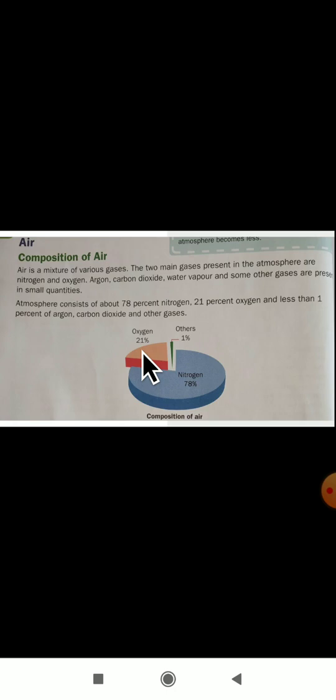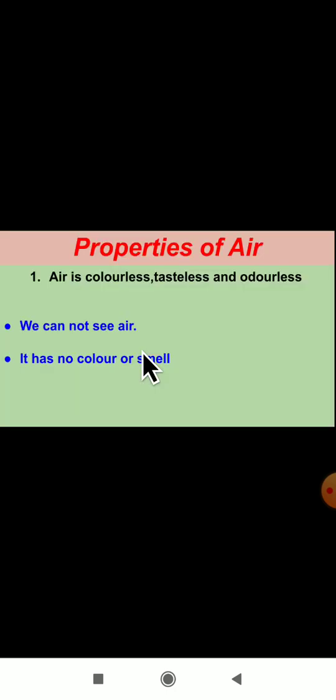Okay, next we'll move to the properties of air. Then what are the properties of air? Air is colorless, tasteless and odorless. Can we taste the air? No, it is not possible. We can't taste air, and it is colorless. We don't have color for air. It is colorless, tasteless and odorless. Odor is nothing but smell. We can't smell air. So air is colorless, tasteless and odorless.